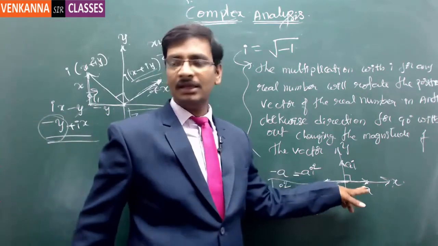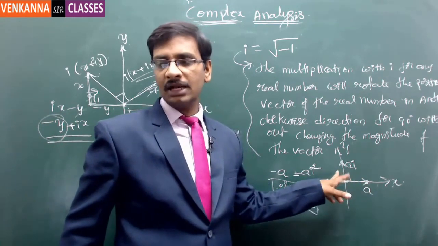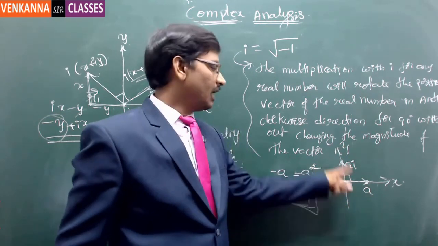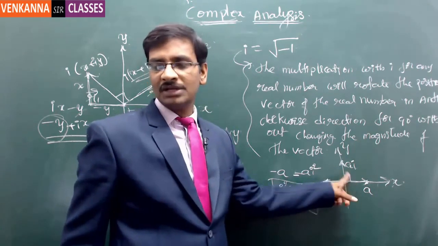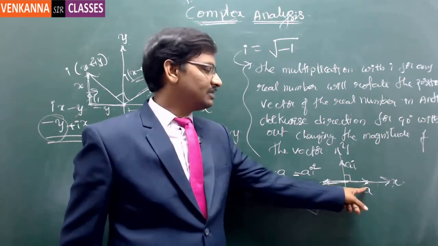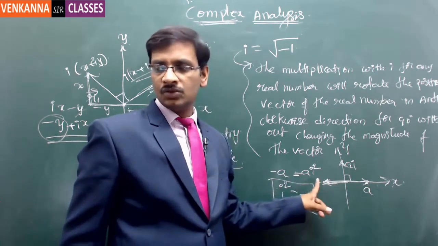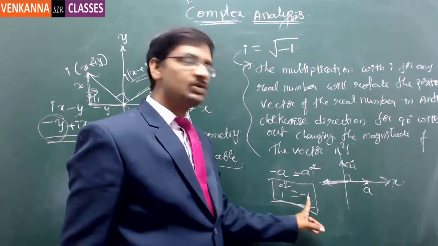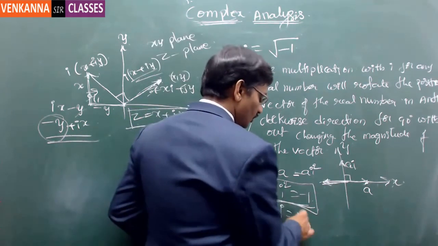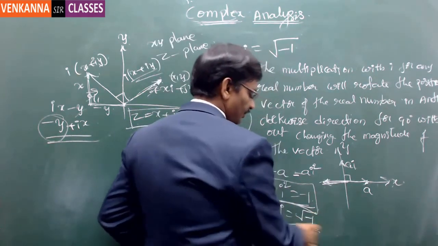If you multiply with i, it is rotated in the anti-clockwise direction by 90 degrees. Again multiply with i, it is rotated again by 90 degrees. In total from the original it is 180 degrees. That's why this is a and this is minus a. So this i square multiplication is equivalent to minus 1. Hence i square is equal to minus 1, or i is equal to square root of minus 1.